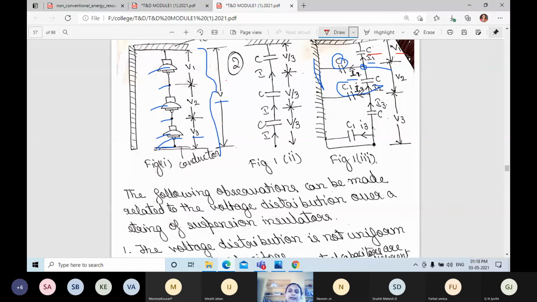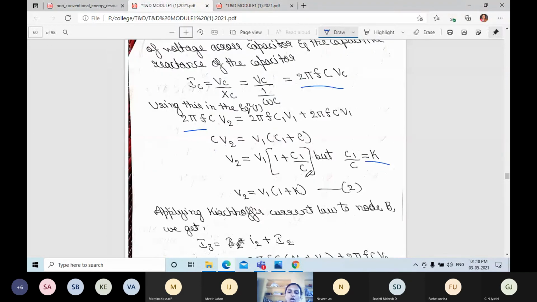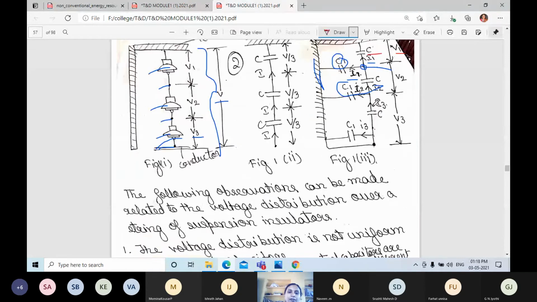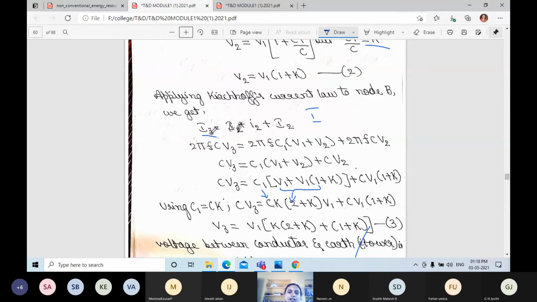I2 plus small I2, that is small I2 plus capital I2. That can be written as, I3 can be written as what? I have already said I can be written as, if it is capital I, then we can write 2 pi Fc into V3, because capital I will be flowing across mutual capacitance, and small I flowing through shunt capacitance. So if it is capital I, then you write 2 pi Fc3, that is equal to, here small I2.